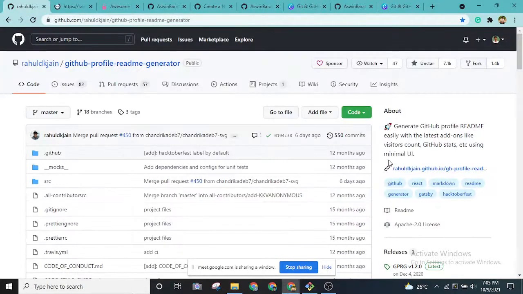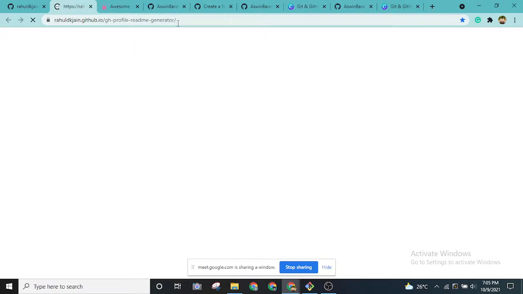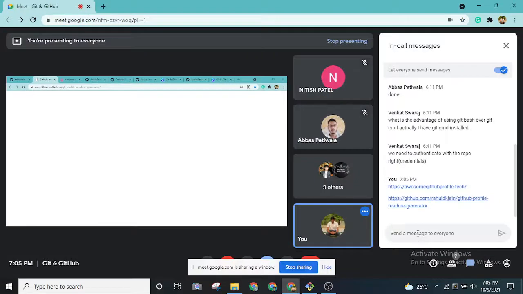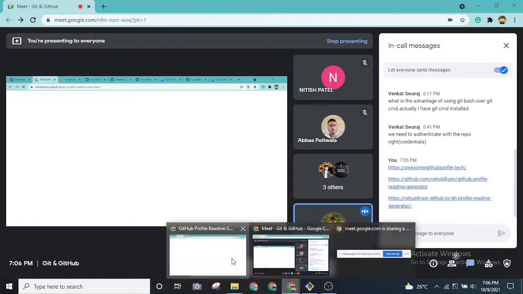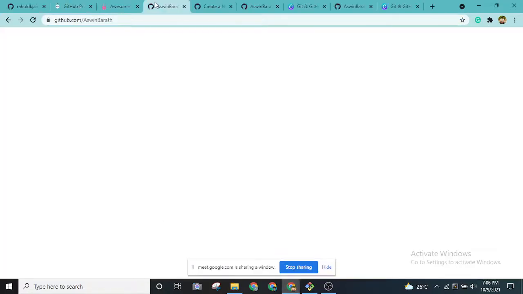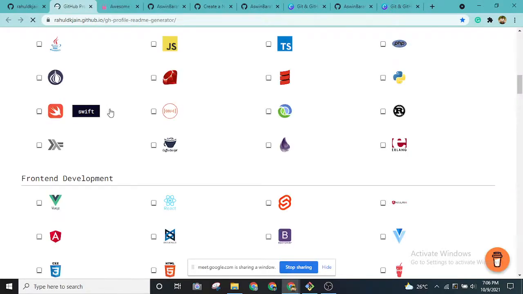Whenever they host this website, they put this link over here. You can go to this website as well. I will share this in your chat as well. Let me load it. It's loading. Whatever you want to add in your README profile page, you can use this README generator, fill in some forms, and it will create a good README for you.